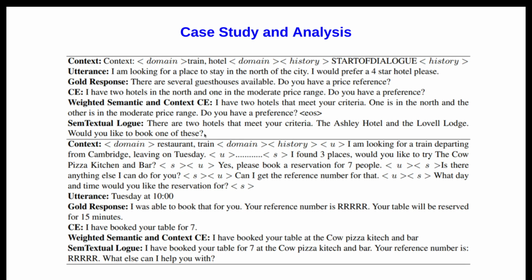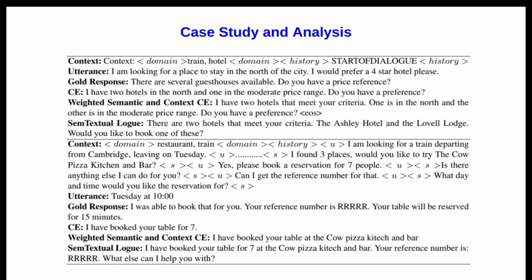So it could be generic, but at least it is better than the CE loss, which is only giving a template kind of response, while ours has a very specific response. So overall, we found that the syntactial loss was better than the CE loss in two terms.